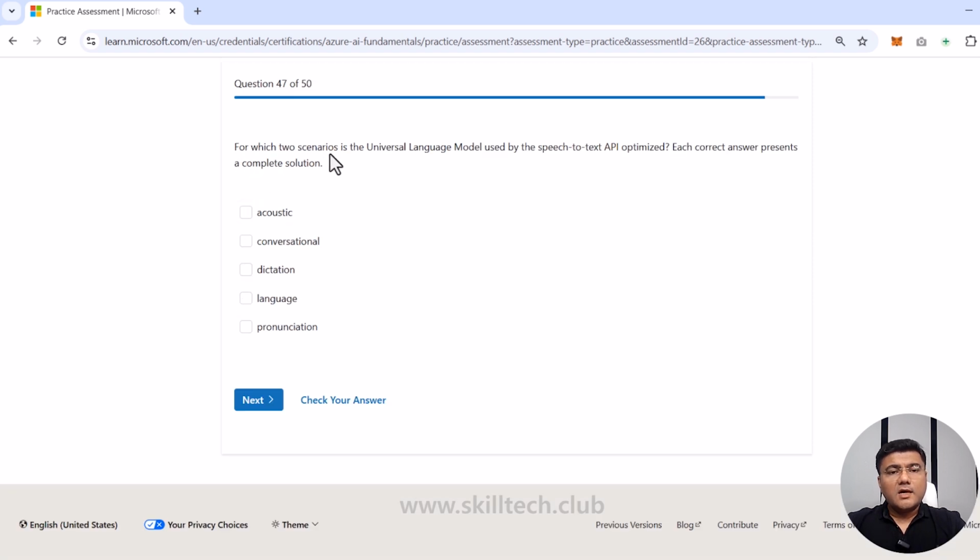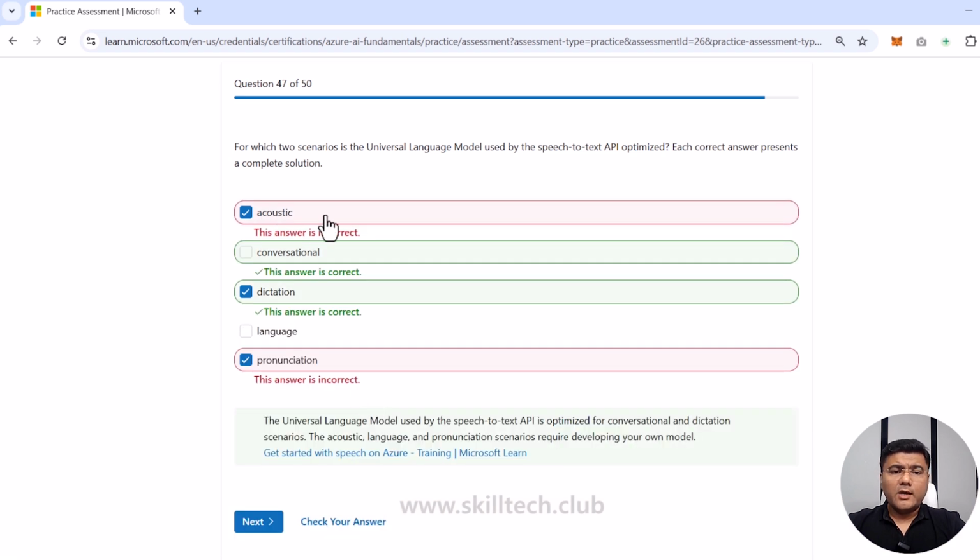For which two scenarios is the universal language model used by the speech to text API optimized? Each correct answer presents a complete solution. So you want a universal language model used by the speech to text API. What kind of things can you do? You can actually use acoustic, you can do dictation also, and you can use it for pronunciation also. I think this is something which is fine. I believe language can also be there, but let's try with the three.